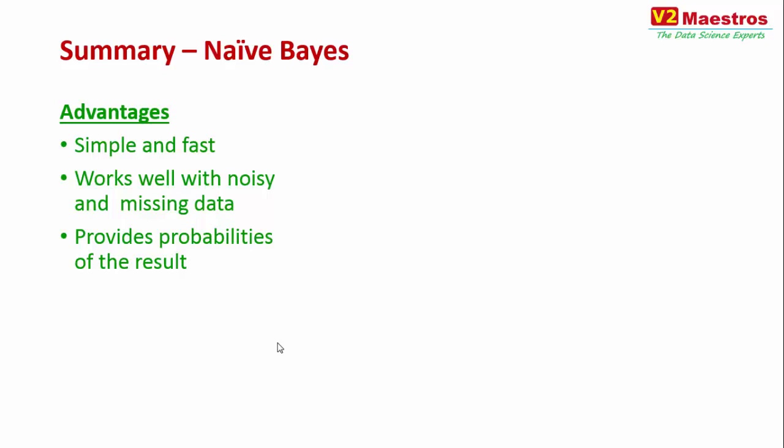When naive Bayes gives me a very high probability, greater than 0.7, I can just go with it. But if it is closer to a 50-50 split, then maybe I can use some additional algorithms to make more decisions. I can make those kinds of decisions based on the outcome of naive Bayes because I'm getting the probability for each of the possible outcomes. In other algorithms that only predict yes or no, I don't know how close yes and no are, but in this case, I will know how close they are. So that is one of the advantages of naive Bayes.